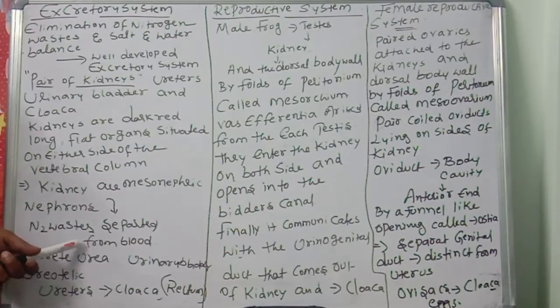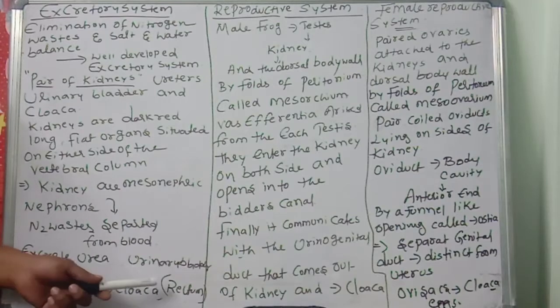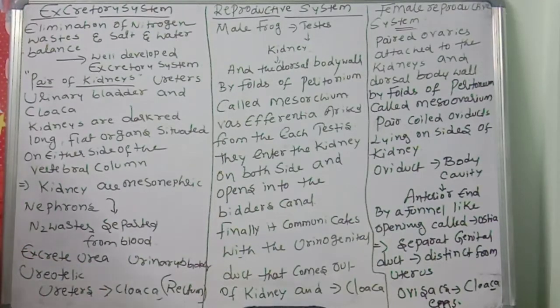Nitrogen wastes are separated from the blood. What is the function of nephrons? They separate the nitrogen wastes from the blood. They excrete urea, that's why they are called ureotelic. The frogs are ureotelic, and they have ureters that open from the kidneys to the cloaca. The urinary bladder and cloaca are also there. The cloaca opens into the cloacal aperture. So these are the parts.